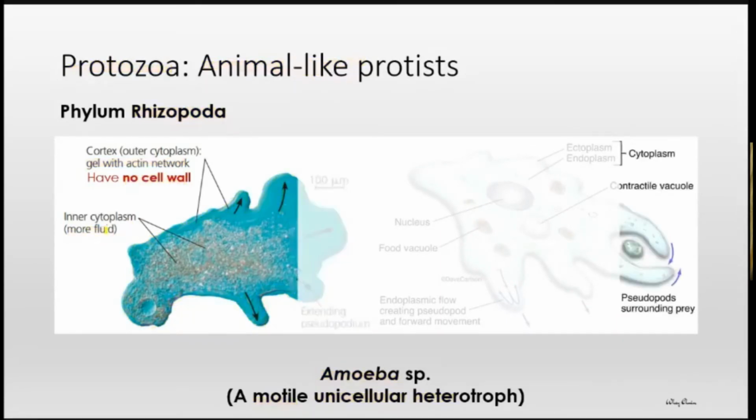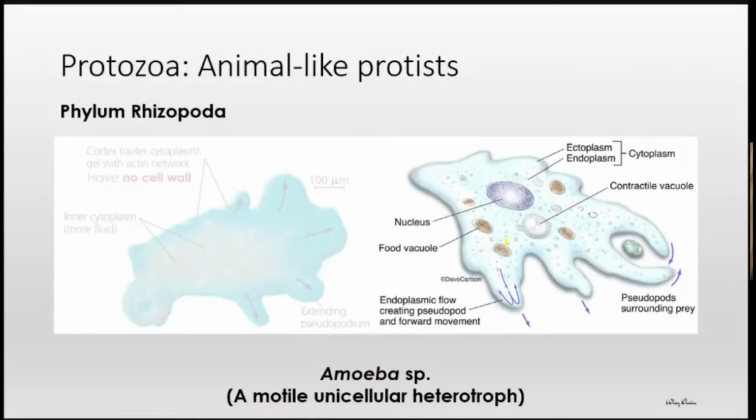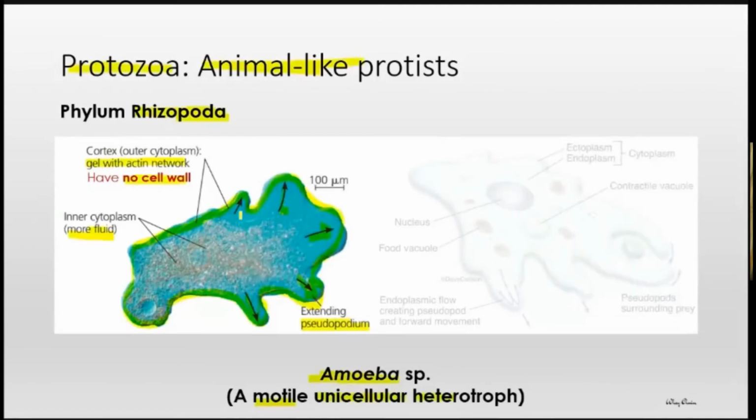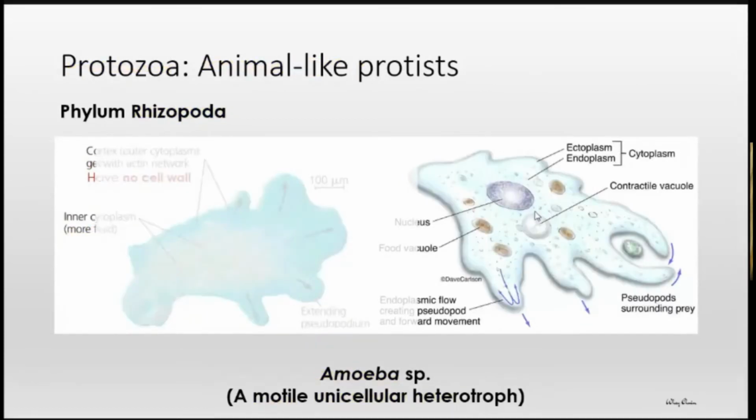Okay, kalau kita tengok gambar yang schematic diagram, maksudnya lukisan demi tujuan pendidikan punya. Yang tadi ini adalah bawah mikroskop. Yang ini adalah schematic diagram. Okay, schematic diagram, there are a few organelles specific to amoeba species.